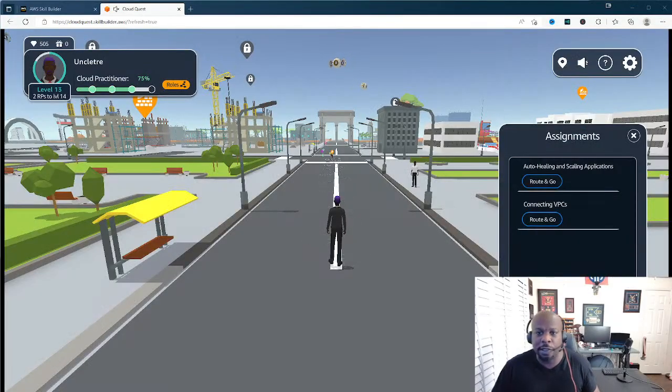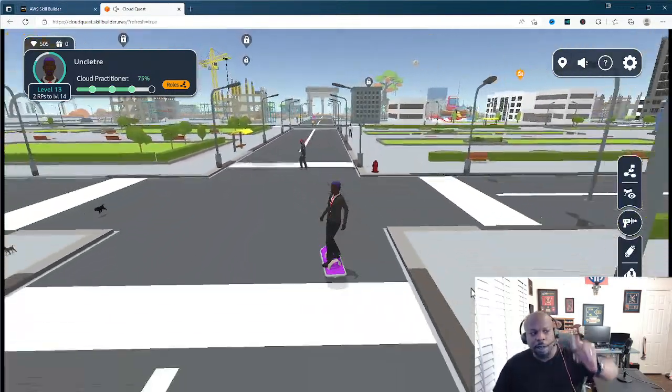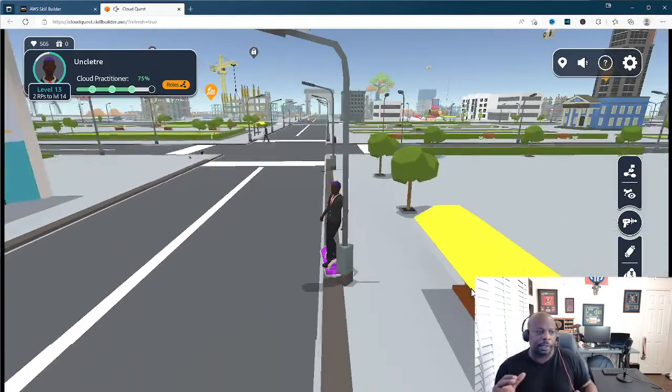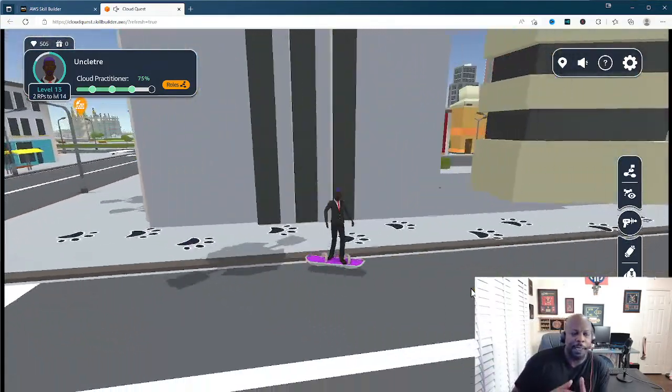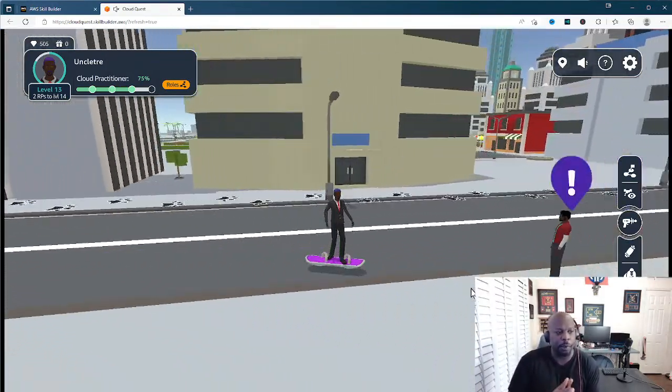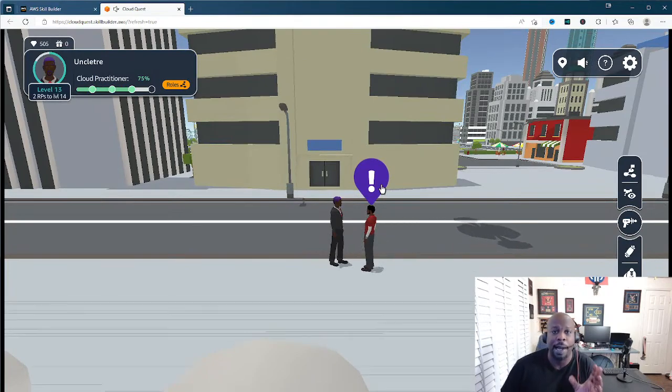All right, so let's go ahead and get started. What we're going to be doing today is playing our games. Let me go ahead and load that up and get started. So right now we're going to navigate to our solution, which is auto scaling. I'm going to save the explanation of what we're going to be doing, and I'll be talking through it as we go along. But this is all about auto scaling.